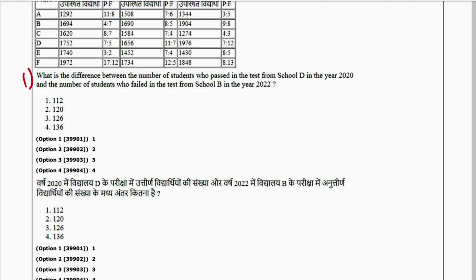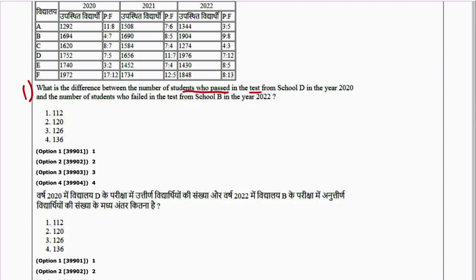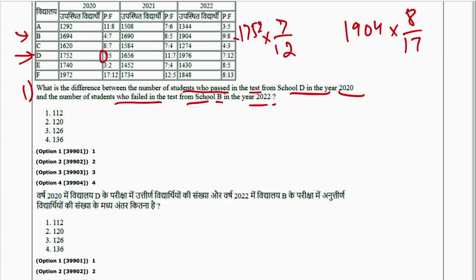Question number 1 is: what is the difference between the number of students who passed in the test from school D in the year 2020, that is 7 upon 12 into 1752, and the number of students who failed in the test in school B in year 2022, that is 1904 into 8 upon 17. So you take the difference. If you divide 1752 by 12 you get 146, and multiplying 146 by 7 gives 1022. And this will be 896. So the difference comes to 126. 3 is the answer.